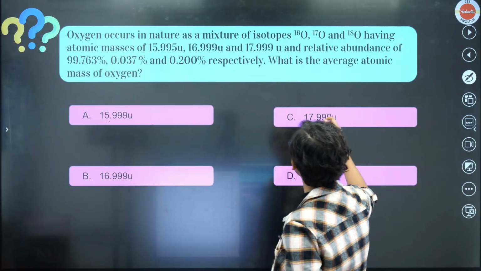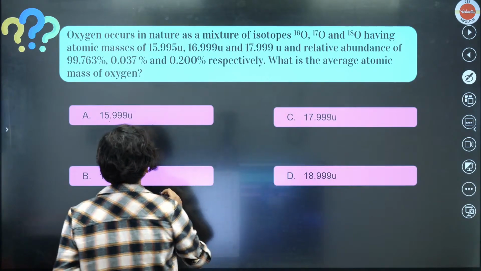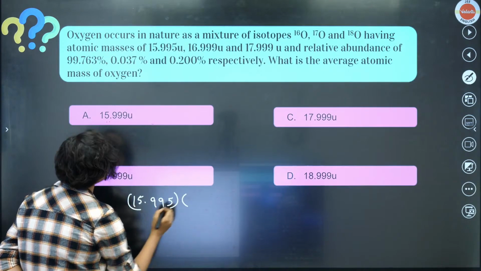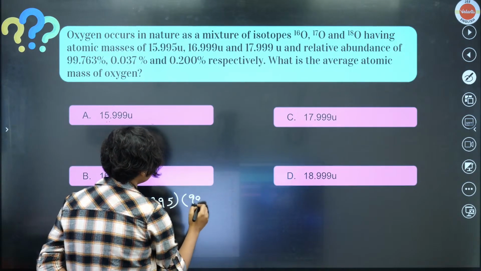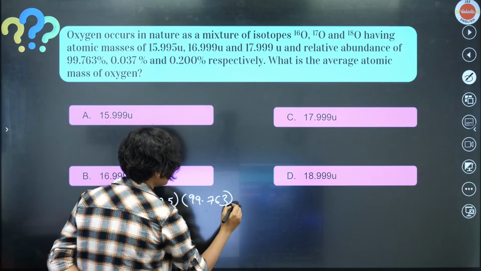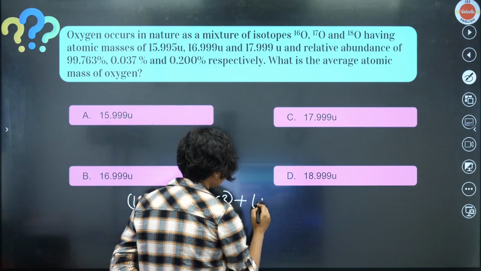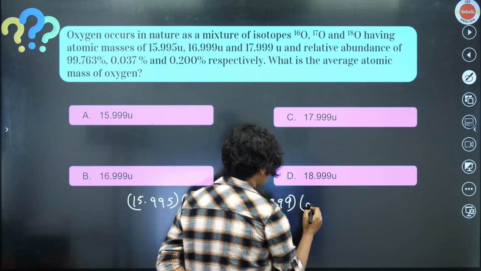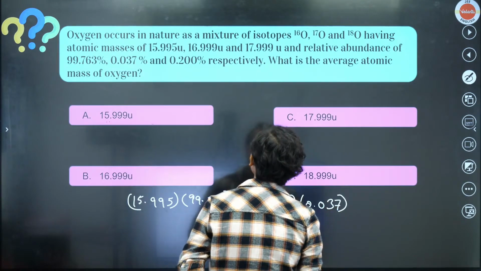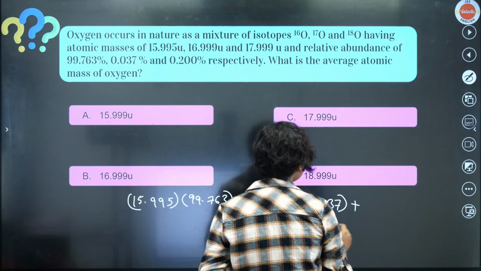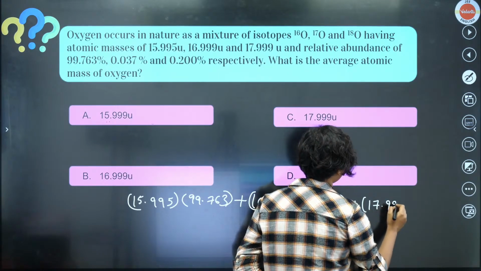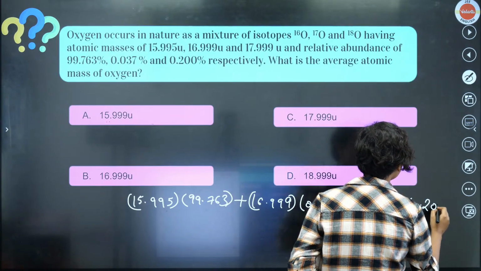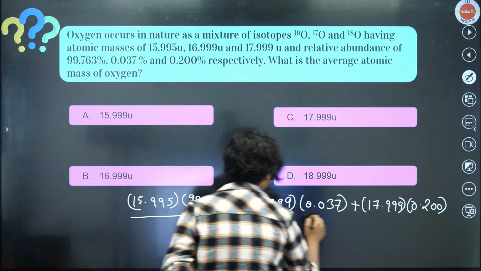Basically, what we have to do is: 15.995 multiplied with 99.763, plus 16.999 multiplied with 0.037, plus 17.999 into 0.200, and divided by, what will you do?